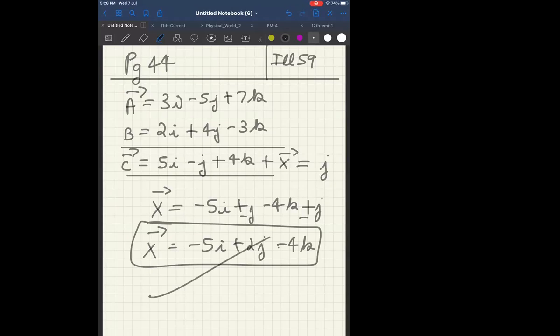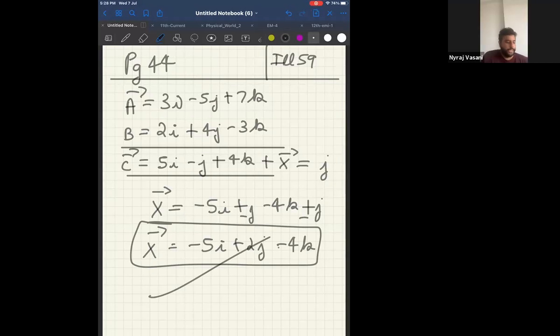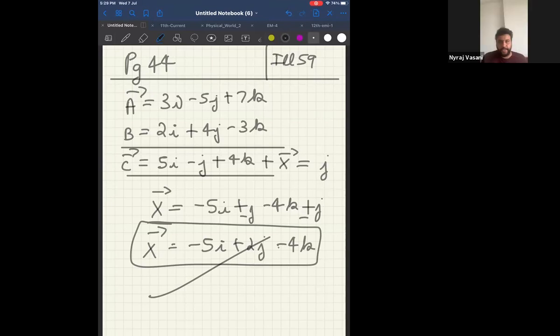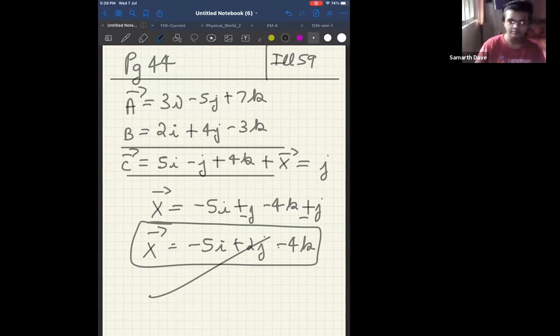Got it, all of you? Therefore, if you see on your screen, in your module, page 44, all 4 examples, 56, 57, 58, 59. Tell me if all of them are clear. Clear, 56, sir. 57, sir. 58, 59. Correct? All are clear? Yes, sir.